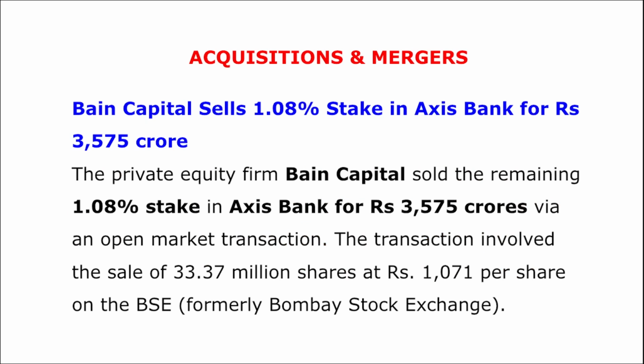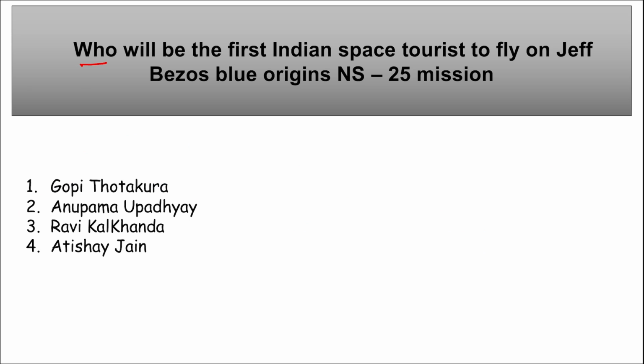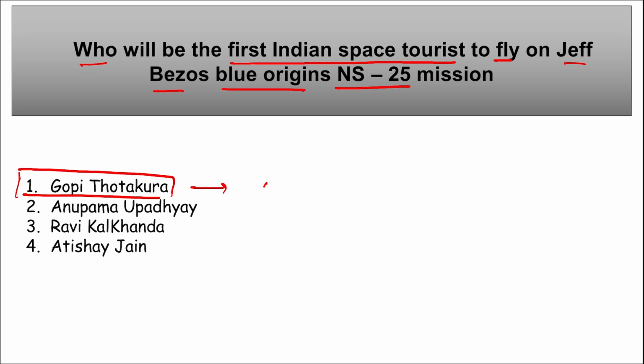Correct? Moving on. Next, who will be the first Indian space tourist to fly on Jeff Bezos' Blue Origin NS-25 mission? So name that Indian, correct? Who will be the first to fly on Jeff Bezos' Blue Origin NS-25 mission? Name that person. Tell me who he will be. So the right option here is Gopi Thotakura. Right? Remember, he's an entrepreneur and a seasoned pilot. He is from Andhra Pradesh.